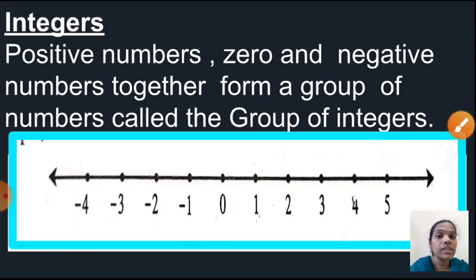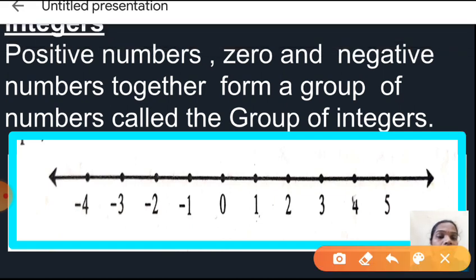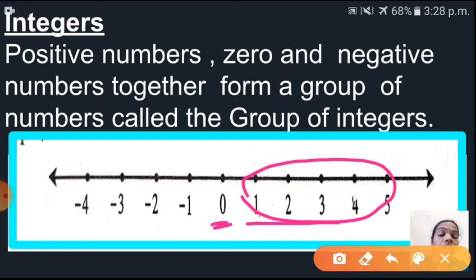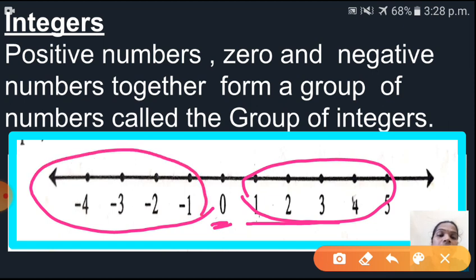So the name of our chapter is what? Integers. What is meant by integers? See here, children, I have given one number line. In the middle, what is there? 0. That is called what? Can you say? Yes, that is the origin. On the right-hand side of the 0, which numbers are there? 1, 2, 3, 4. That is the group of positive numbers. On the left-hand side of this 0 is the group of negative numbers, that means minus 1, minus 2, minus 3 and so on.